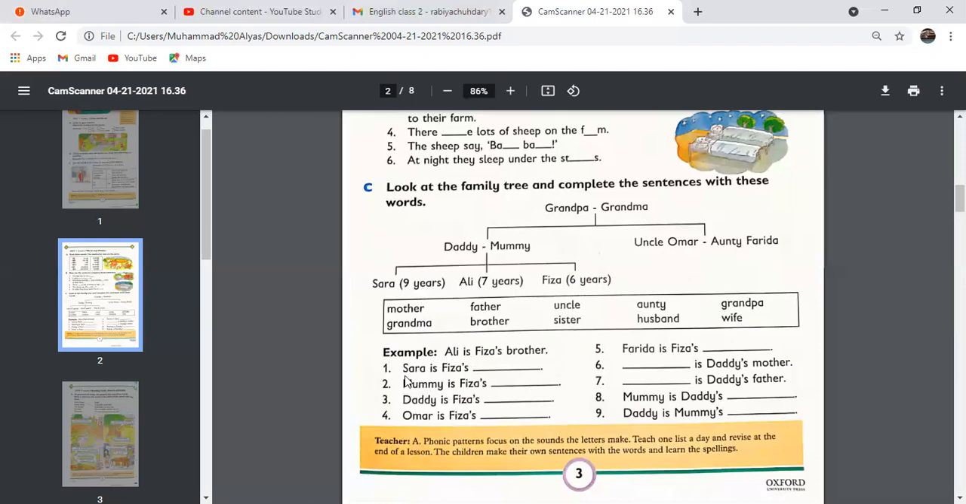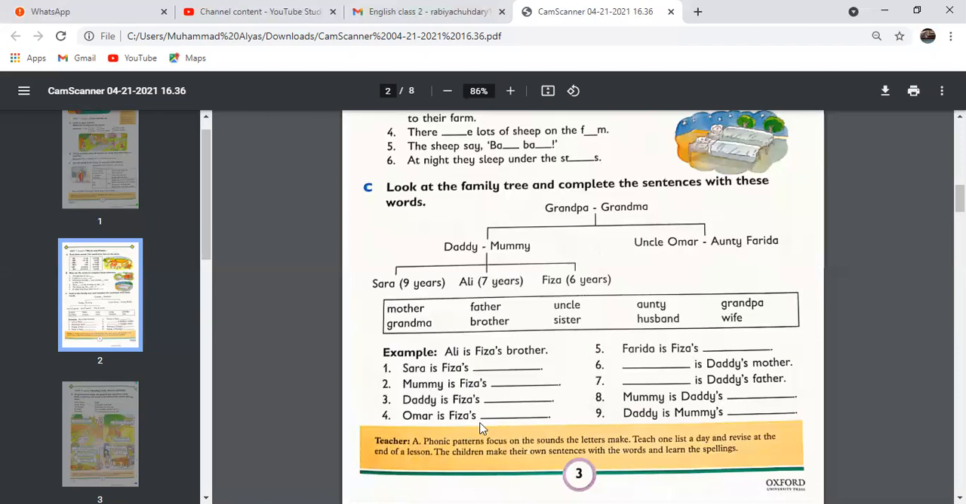Number 1, look at the first sentence. Sarah is Fizza's sister. You will write sister here, S-I-S-T-E-R, using the small s. Number 2: mummy is Fizza's mother, with the small m, M-O-T-H-E-R, mother. Number 3: daddy is Fizza's father. Write the small letter F, F-A-T-H-E-R, father.